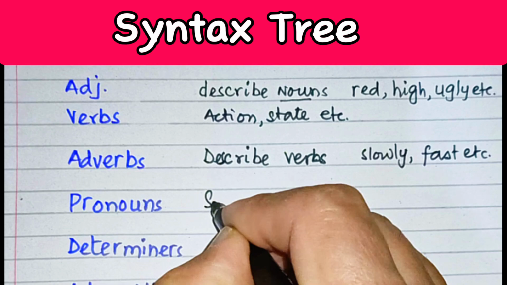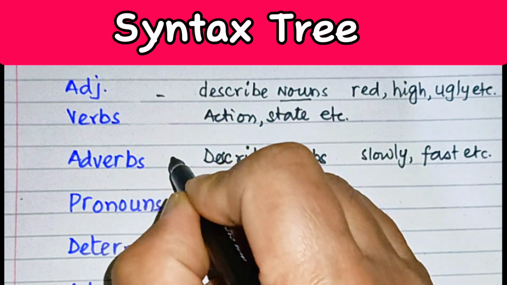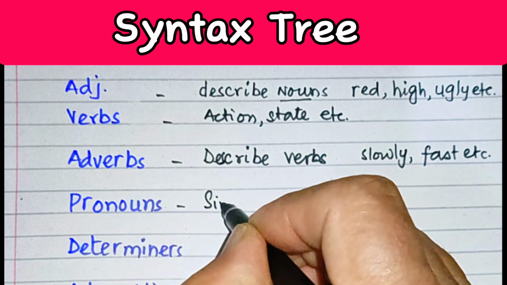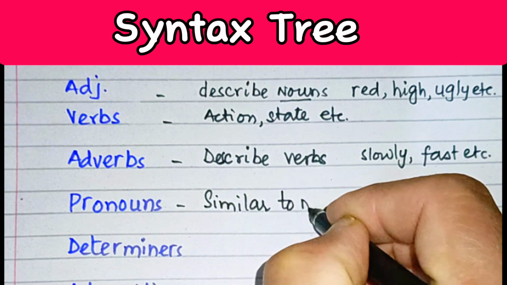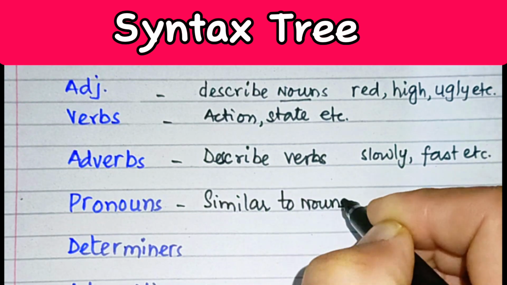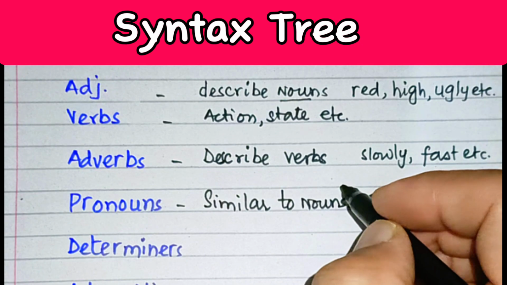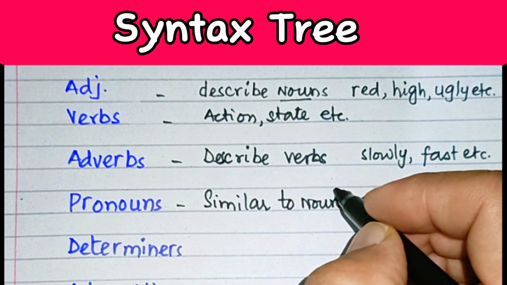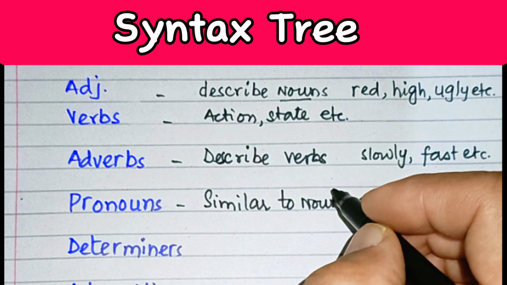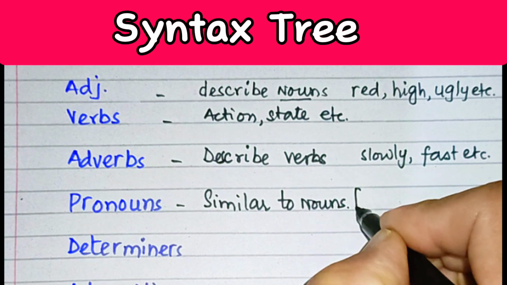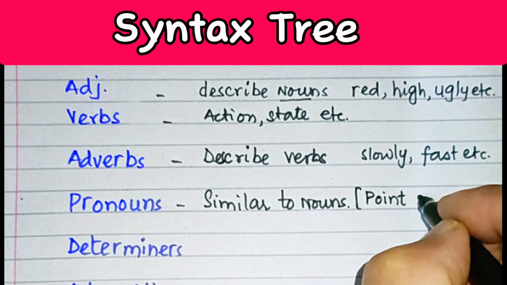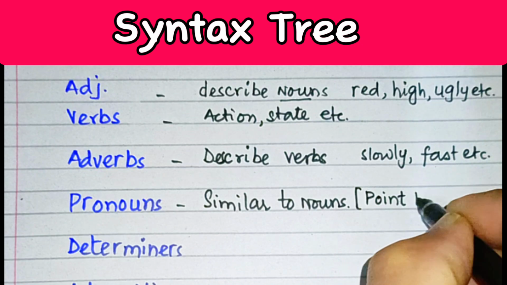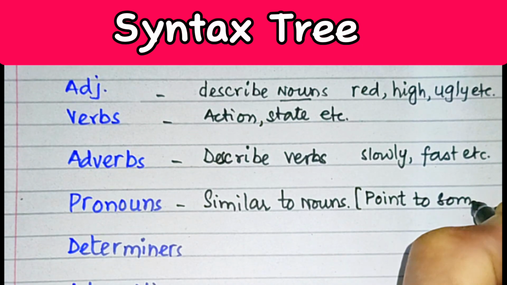So pronouns are actually similar to nouns. But they are going to point to someone. They are meant to point toward some noun or to someone.